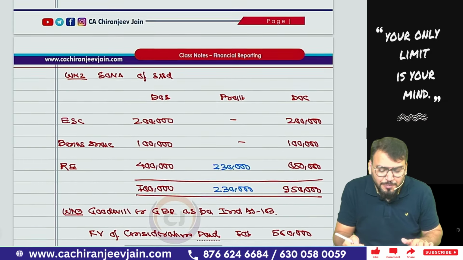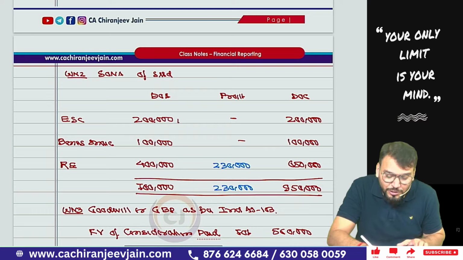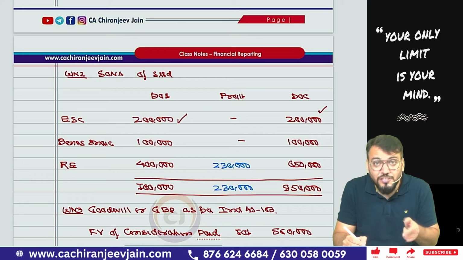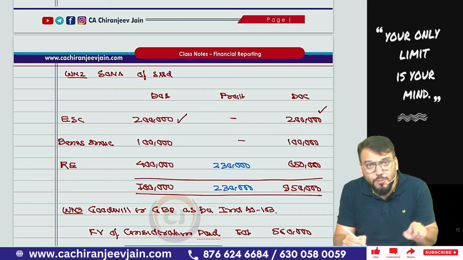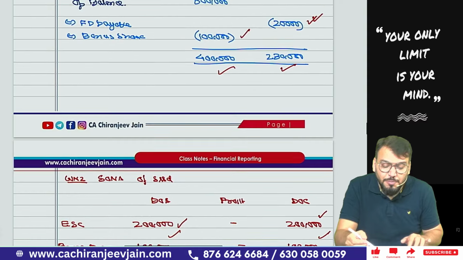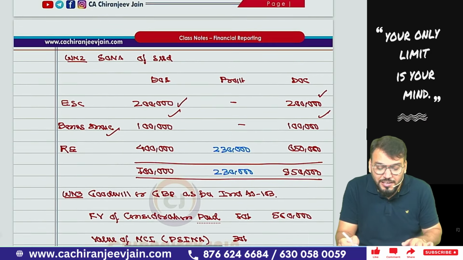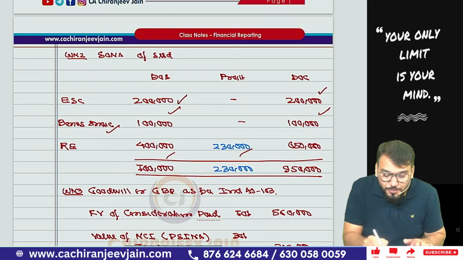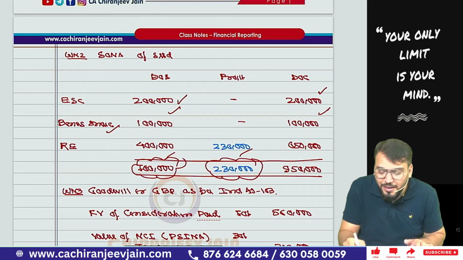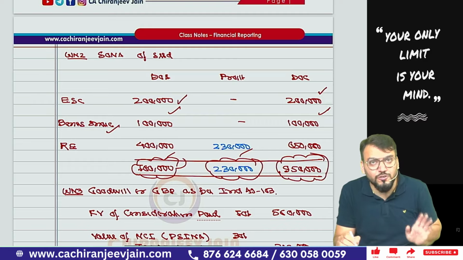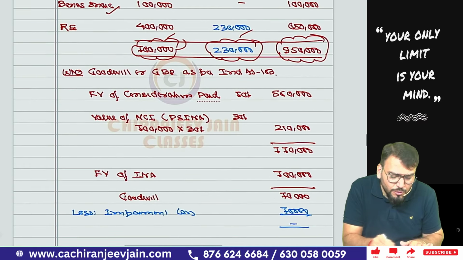Now prepare the statement of net assets. You can see equity share capital on the date of acquisition and date of consolidation will come. Because the equity share capital is given before bonus issue, the bonus issue of 1 lakh will come. Then retained earning as per the previous working note, it will be 4 lakh and 2,30,000. This becomes the net asset on the date of acquisition. This is the post acquisition profit after dividend, and this is the net asset on the date of consolidation.